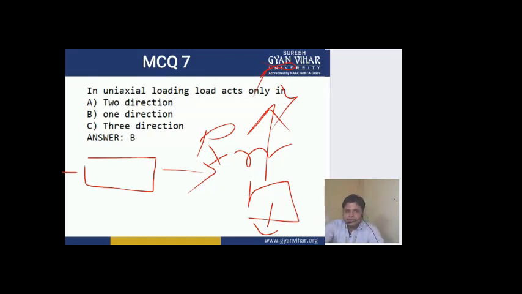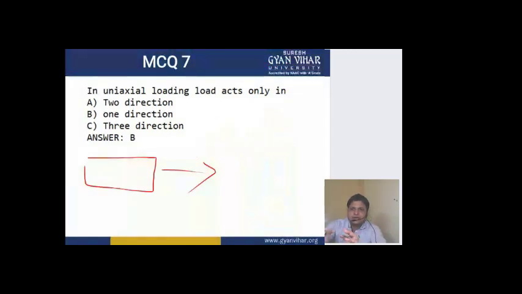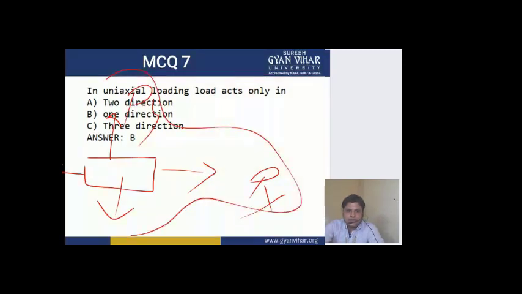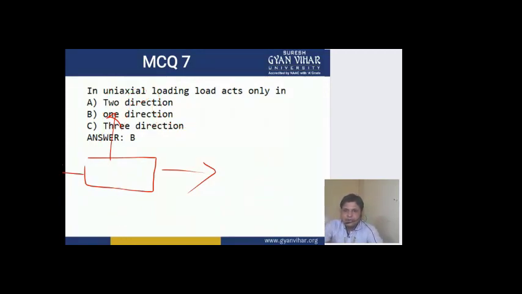what is biaxial loading? If load acts in two directions, across the x direction and across the y direction also, then it is known as biaxial loading. This is the case of biaxial loading, where load is acting in the x direction and the y direction. If load simultaneously acts in two directions, it is known as biaxial loading. So here, the question is asking you about uniaxial loading, meaning only in one direction.